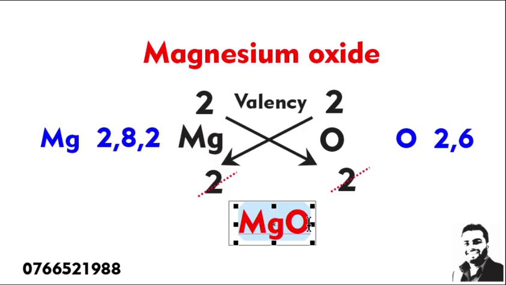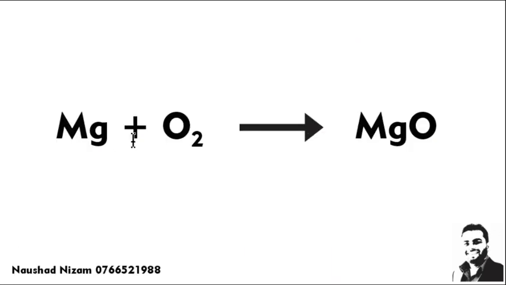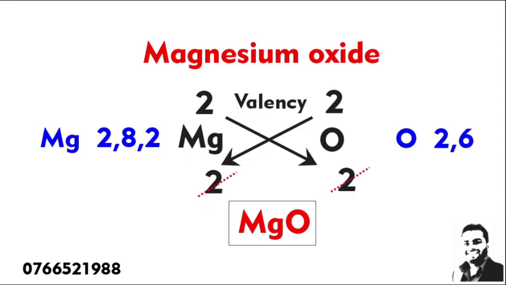So whenever they ask you to write a chemical equation or balanced equation, if you find any compounds, make the compound this way, which we have learned under writing chemical formulas. So now magnesium plus O2, you get the product MgO. These are the reactants. When magnesium is heated in air, it reacts with oxygen, and that is MgO, the product. You can't write MgO just as you wish. You have to go back and see the chemical formula.